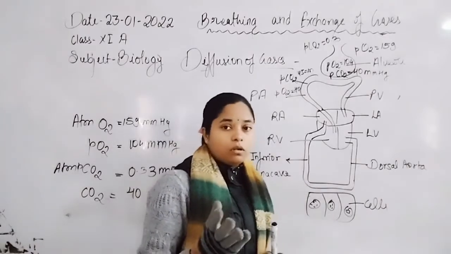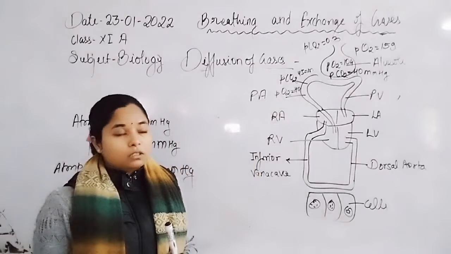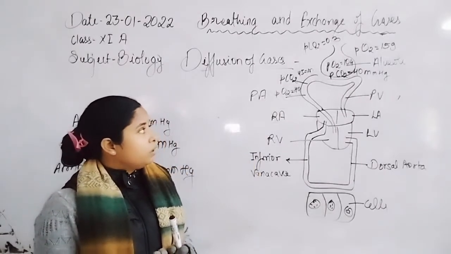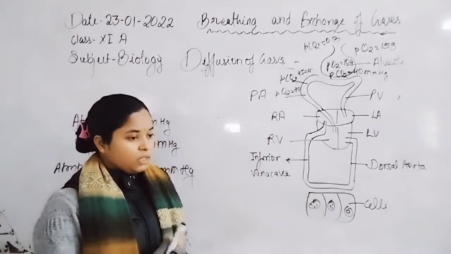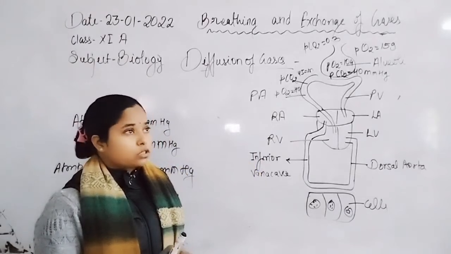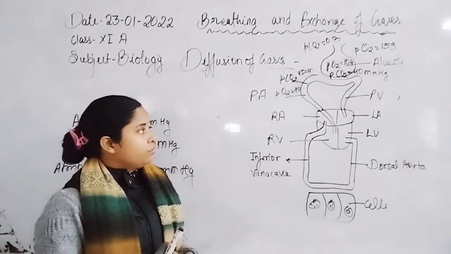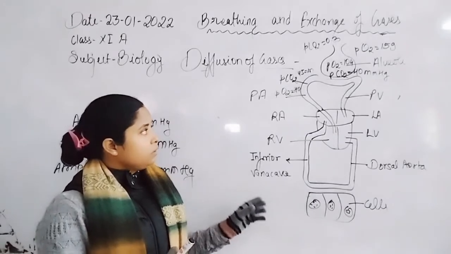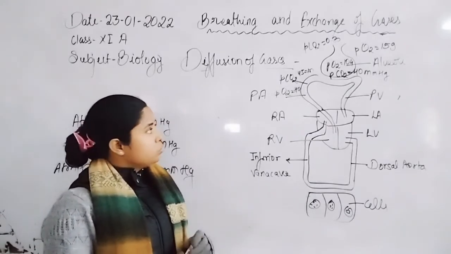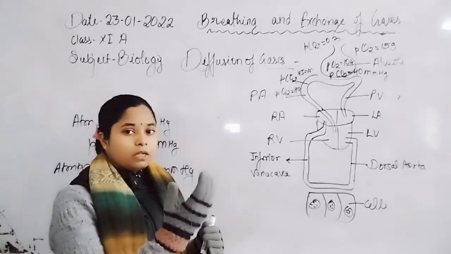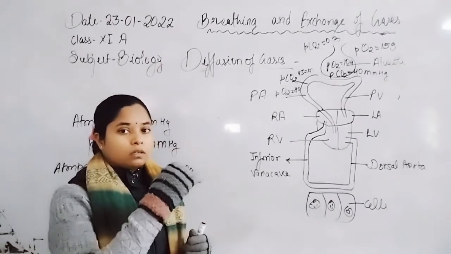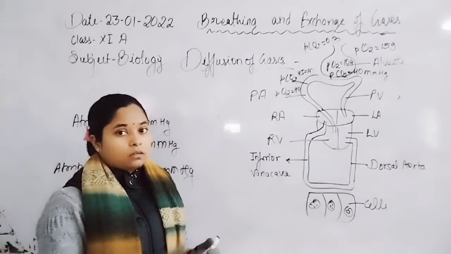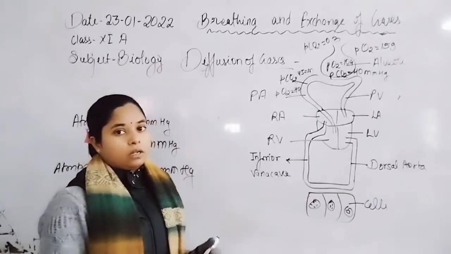If we compare the partial pressure of carbon dioxide in the lung alveoli and in the capillary, there is a difference of 5 mmHg. That's why carbon dioxide moves from high pressure to lower pressure, that is, from capillaries to lung alveoli.